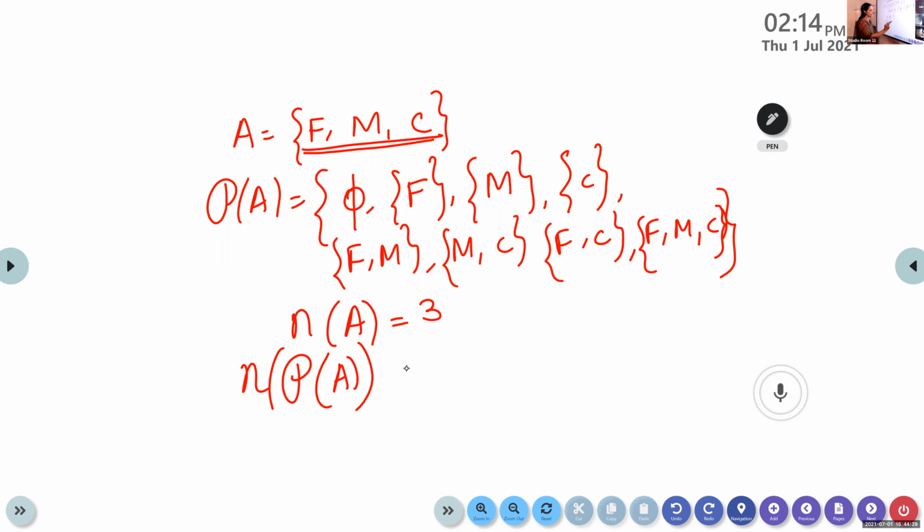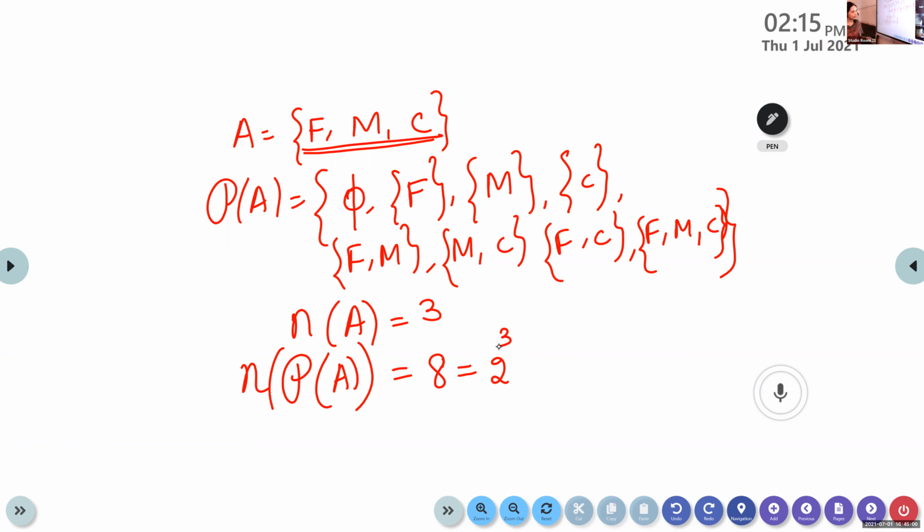What is N of P of A? Number of elements in the power set of A. Look at here: 1, 2, 3, 4, 5, 6, 7, 8. 8 elements are there. That means it is the same as 2 cubed. So if set A has 3 elements, then the power set will have 2 raised to 3 elements.